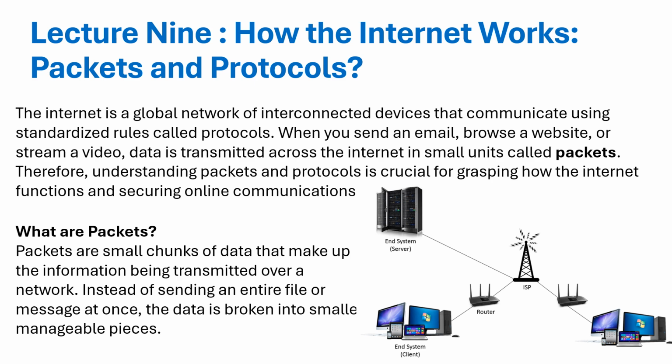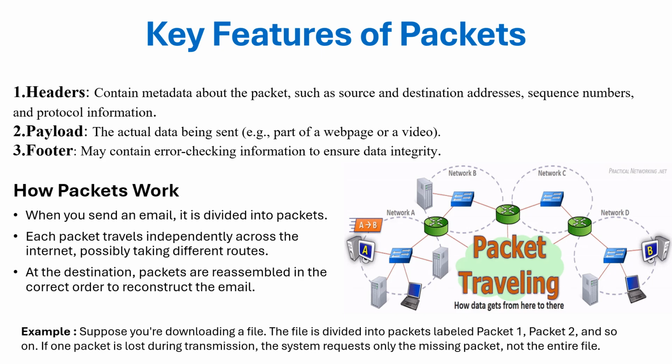So packets can be defined as small chunks of data that make up the information being transmitted over the internet. This means that the data cannot be sent whole, as one entire file or message, and therefore it is broken into small manageable pieces. This is what we call packets, and they are sent packet by packet. Each packet has three components: the header, the payload, and the footer.